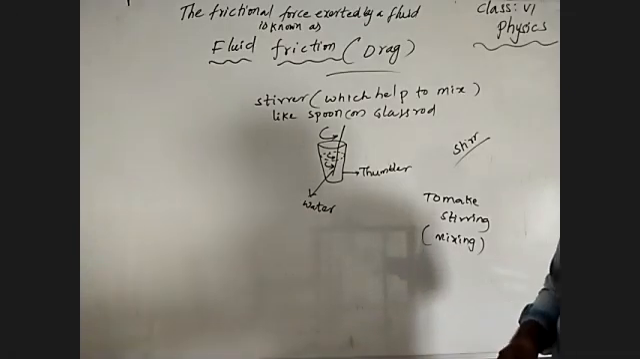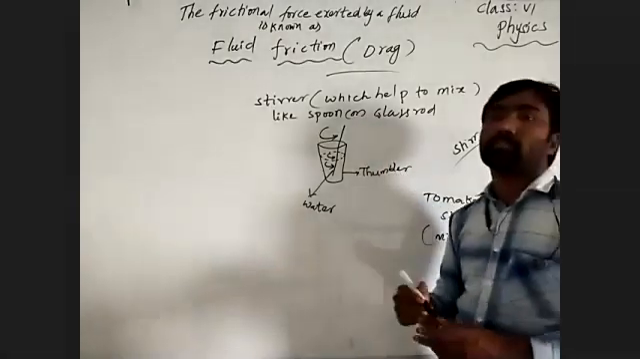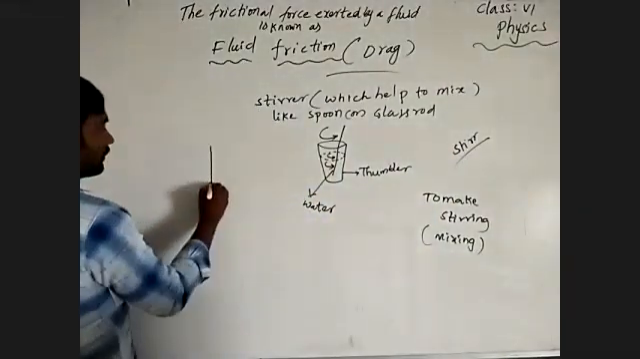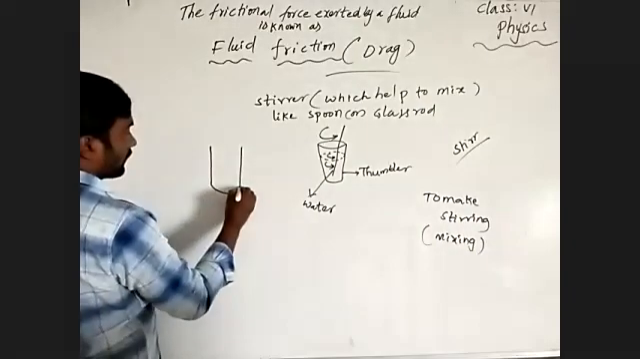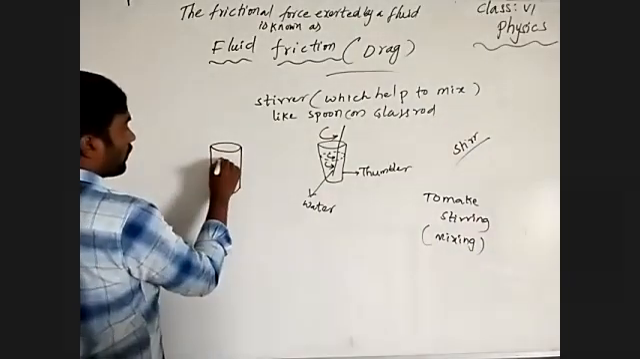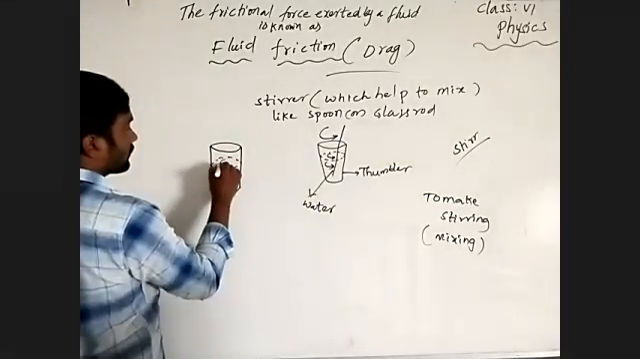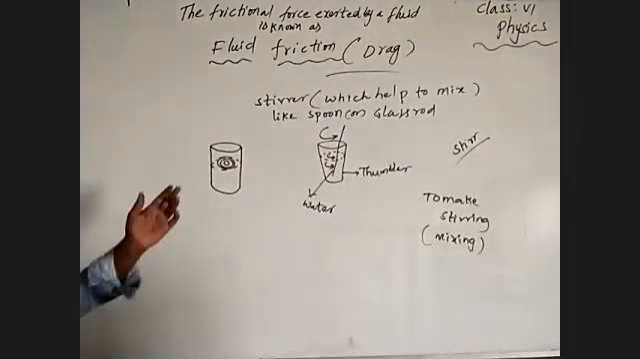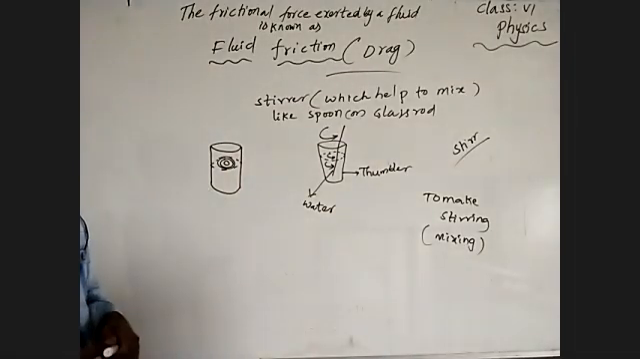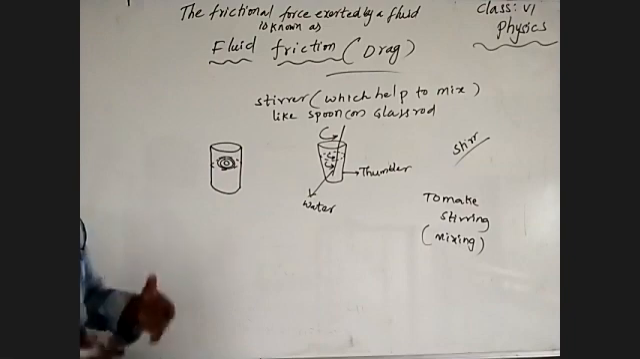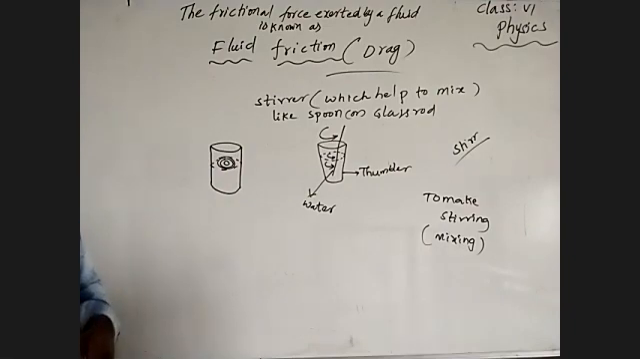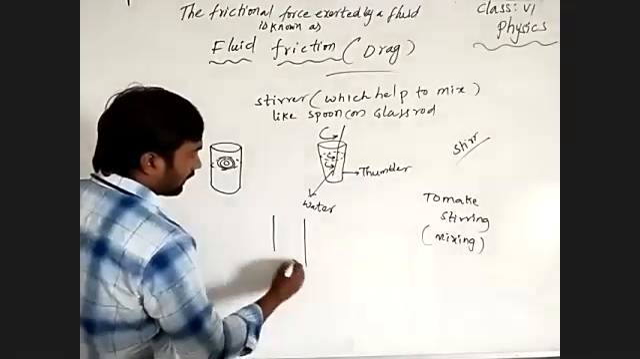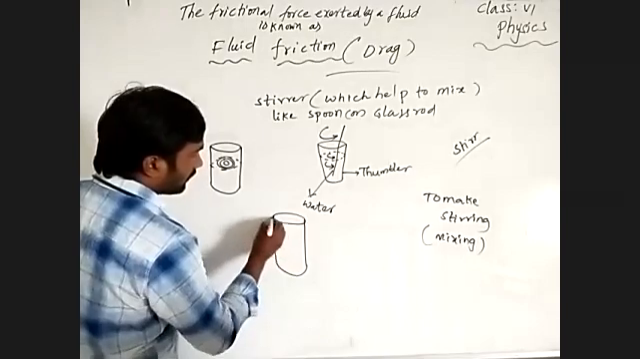After some interval of time, we remove the stirrer. See here what we are observing: the water is making a circular rotation by stirring. After removing the stirrer, slowly, by rotating slowly, the water decreases its speed. And finally the water comes to rest.